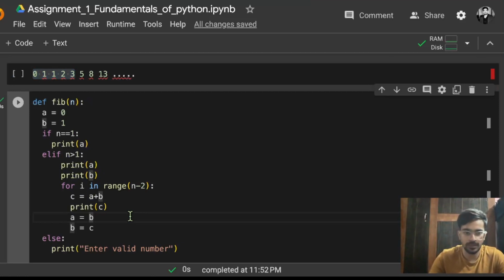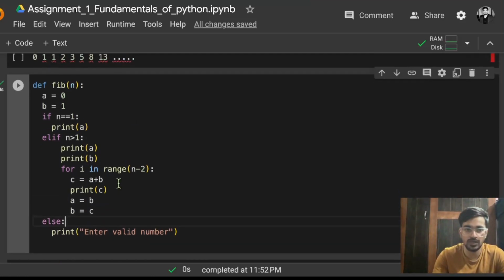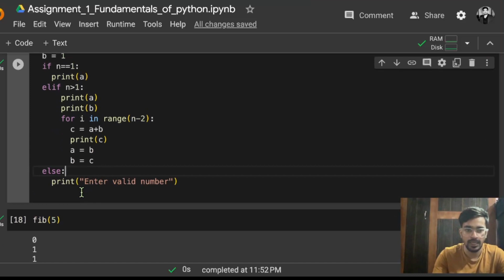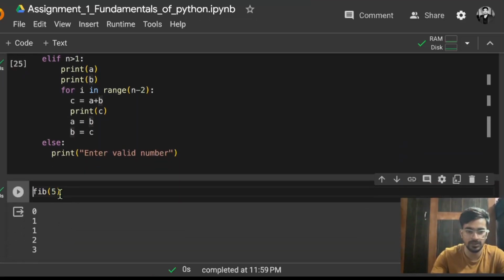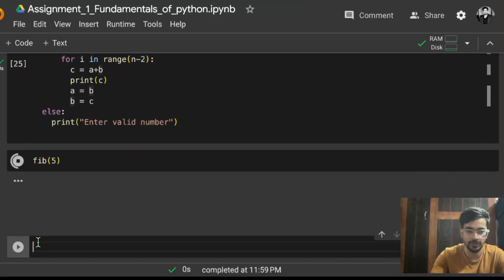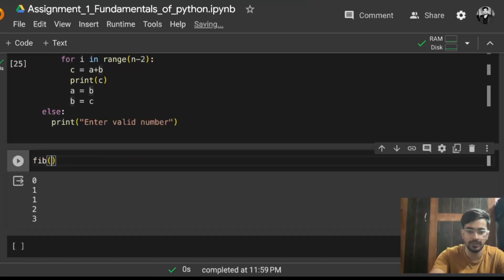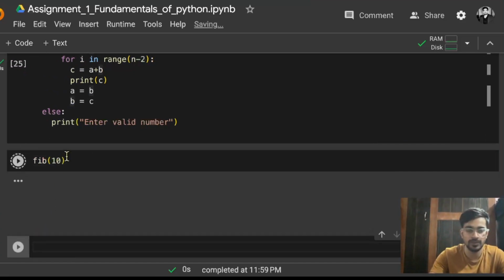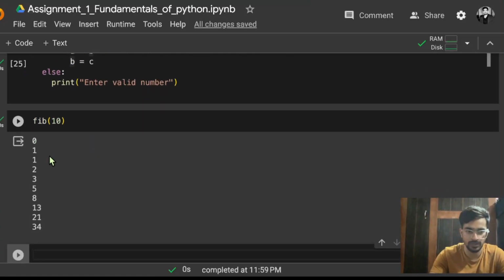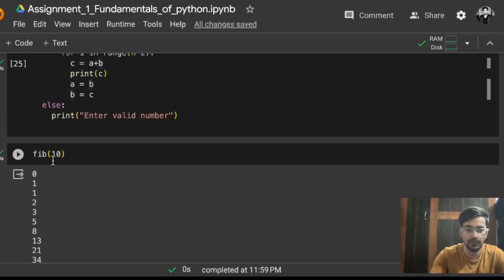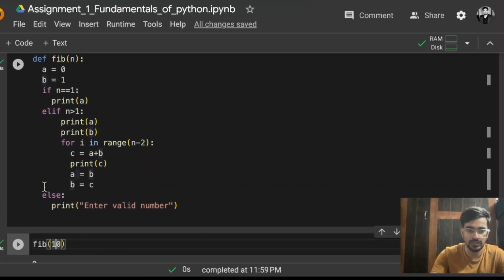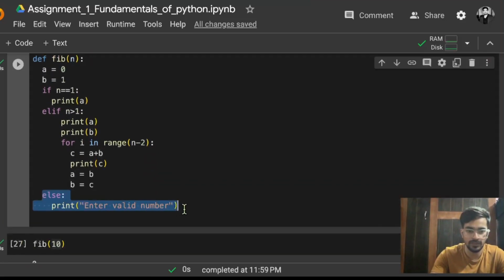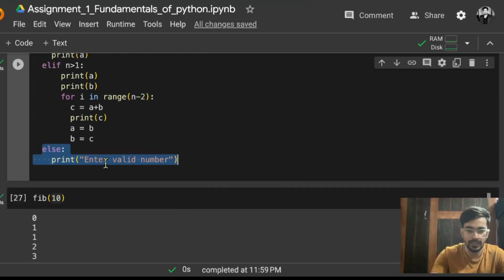If you give more than that, it will go further. So this is how this logic is going to run. And if we just define that, and pass any number, let's say 5, it will just print the first 5 numbers. If we pass 10, it will print the first 10 numbers. So you can see. And what if I pass a number that is not valid? So that is why I have taken an else part in which I am printing enter a valid number.